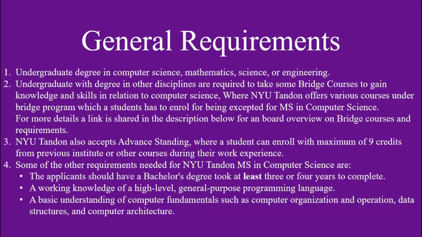The undergrad degree should be at least 3 to 4 years, and it should be completed with the knowledge of computer science or statistics or mathematics for the course which you are applying for, so that you have general purpose programming language knowledge, skills, and an understanding of the fundamentals and the data structures and algorithms coming in computer science.